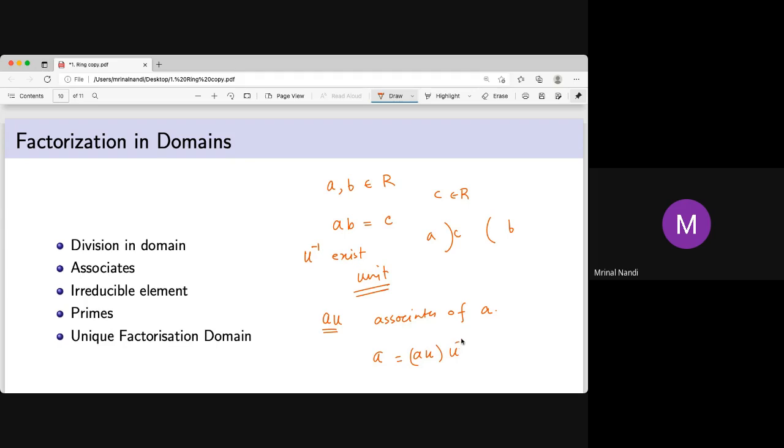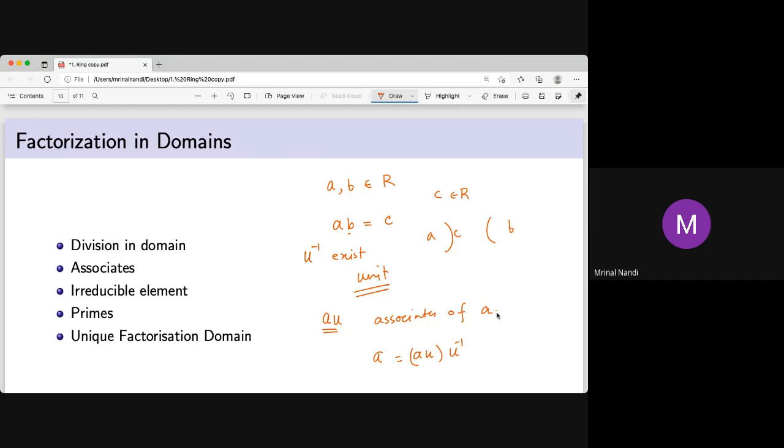You can always factorize A like that. So AU is a divisor, yes, but it's not an interesting thing because U inverse exists. The interesting part is whether B is a non-unit or A is a non-unit. Then it is a non-trivial thing, but otherwise it's trivial because the inverse exists there.